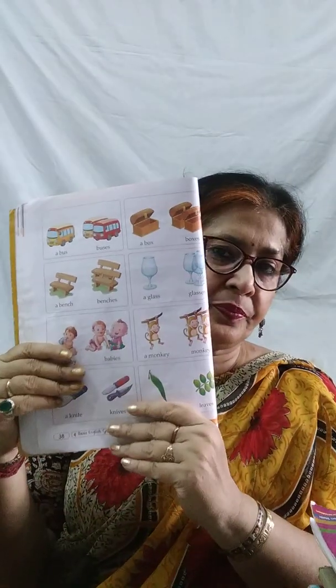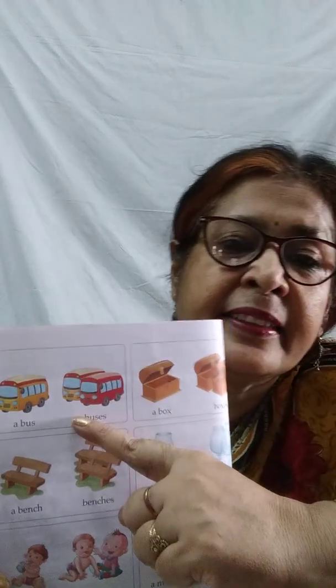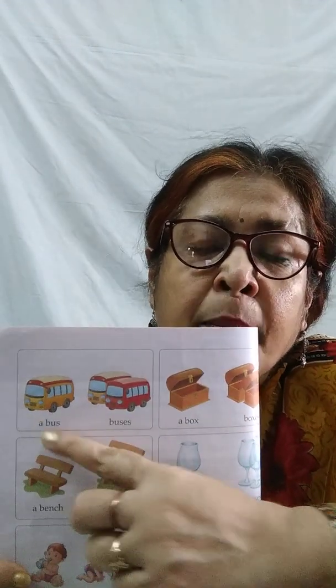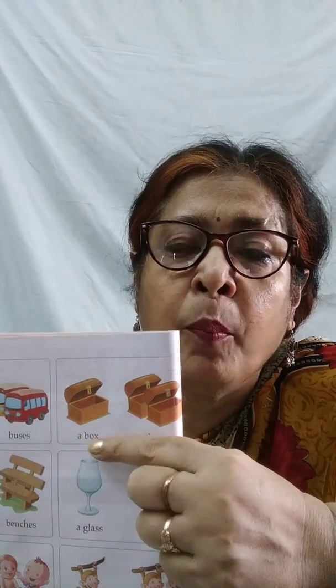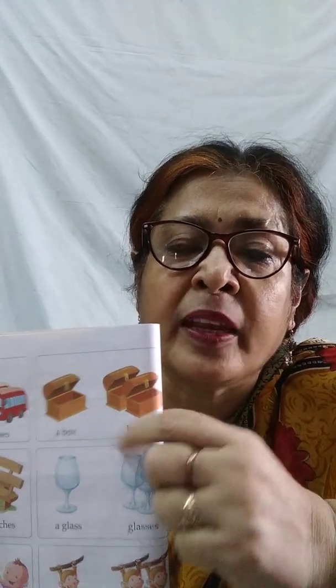Now let's go to page 37. Now see, a bus, buses. ES is added here, buses. Box, a box, boxes, many, one, many. Singular, plural.